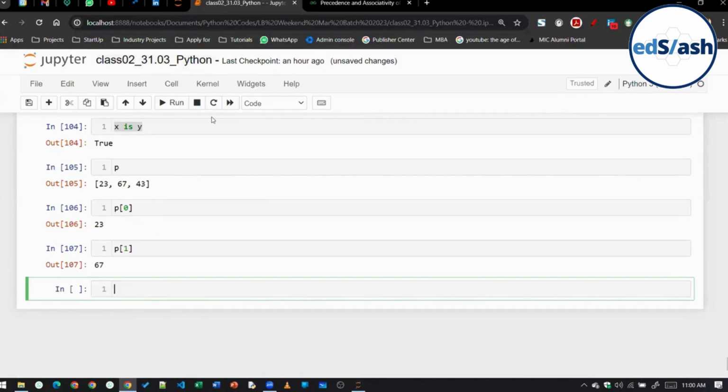Okay, so let's continue now, class. For strings, the ID is also the same. Yes, string is immutable. List, dictionary, and set, these three are mutable data types. All other data types apart from list, dictionary, and set are immutable in nature.